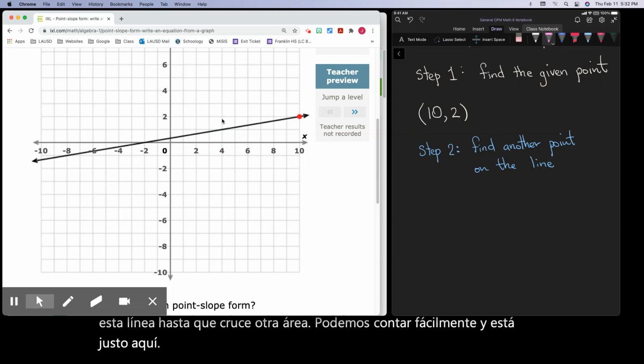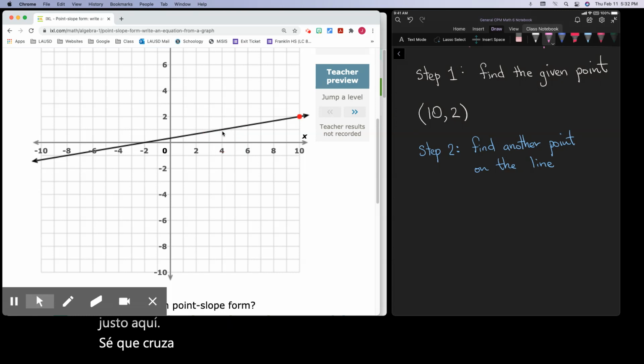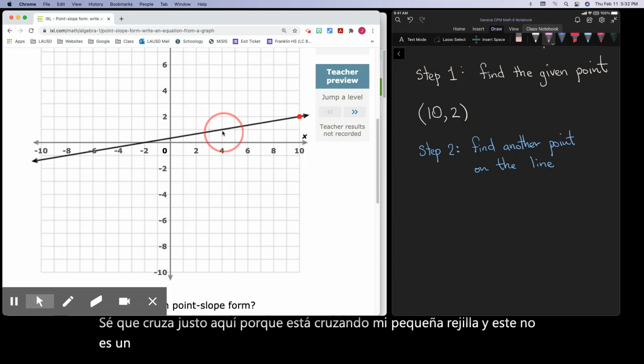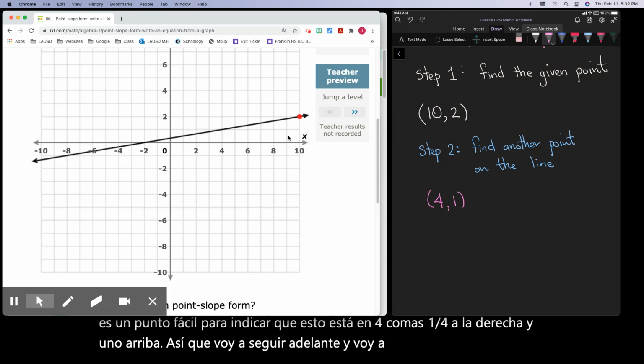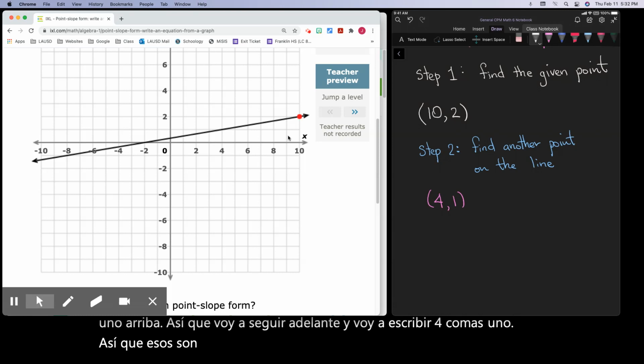I know it crosses right here because it's crossing my little grid, and this is an easy point to indicate. This is at 4, comma, 1. 4 to the right and 1 up. So I'm going to write 4, comma, 1. So those are my first 2 steps.